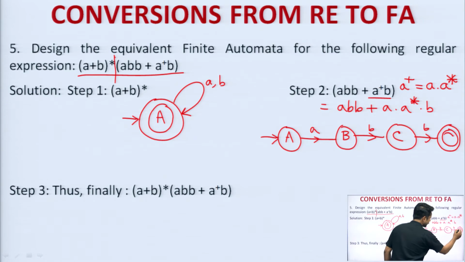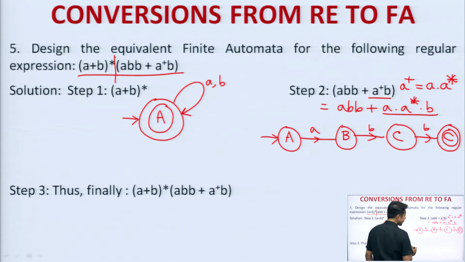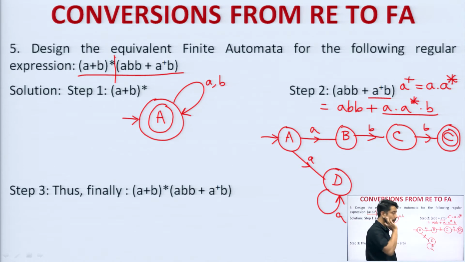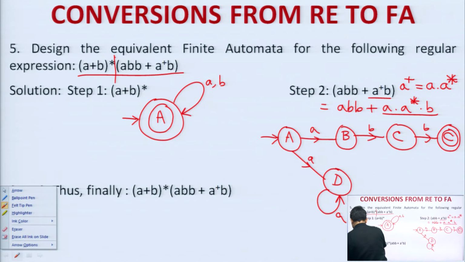Now, somehow we have to reach the same state with this expression also, right. So, what I have to do, A, then A dot A, then I have to take one more state, say suppose D, and here I have to take a self loop for A. I hope it is clear to everyone, and let me draw a little bit higher, so that it will be easy for you to understand.